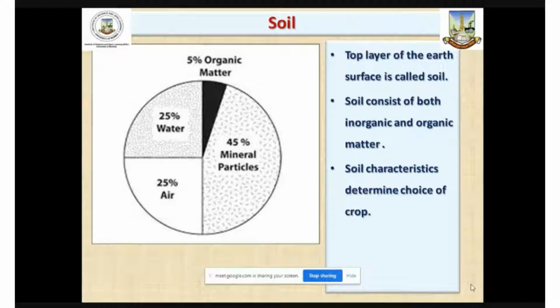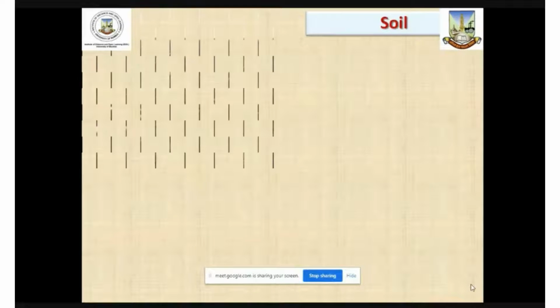However, the physical, chemical, and biological characteristics of soil provide favorable or unfavorable conditions for crop production, and therefore the choice of crop is determined largely by the characteristics of soil, and soil characteristics normally control agricultural production in this manner.